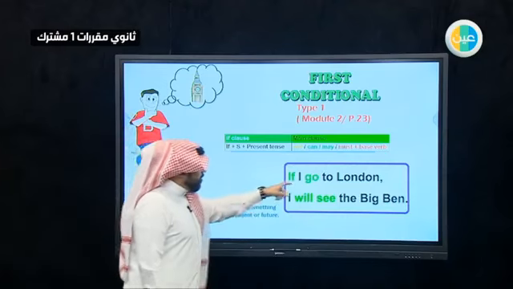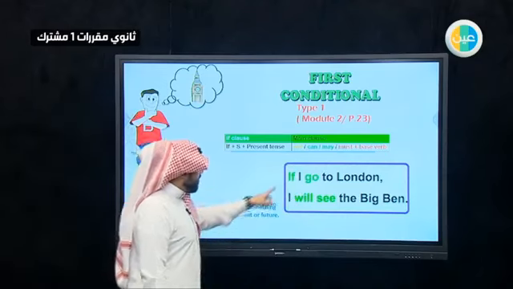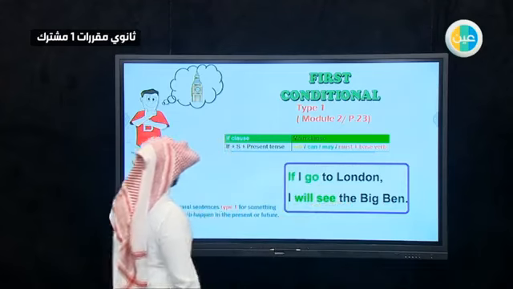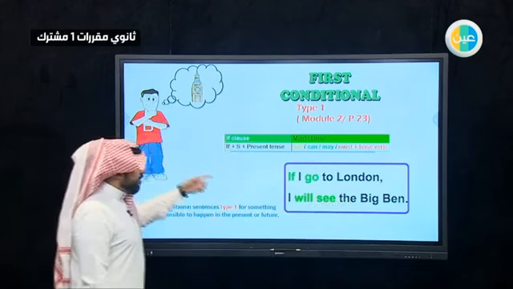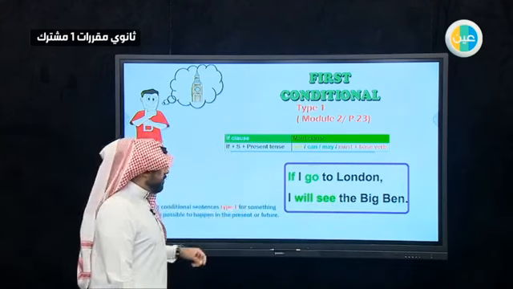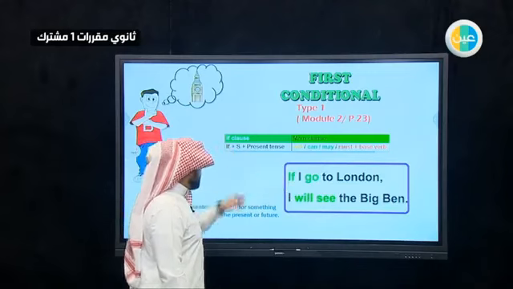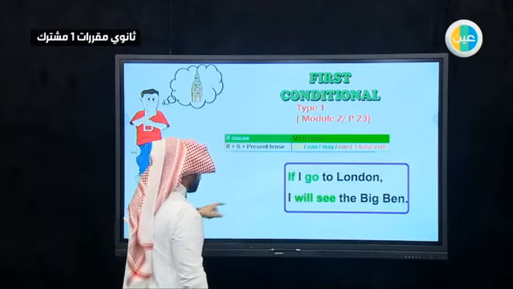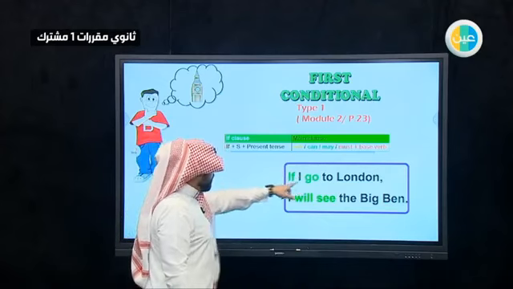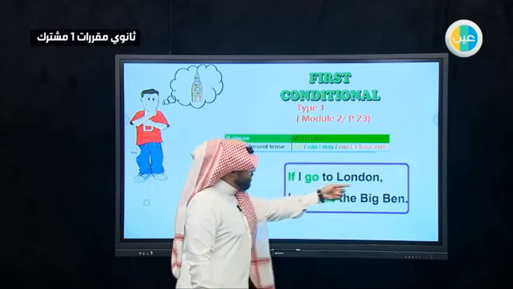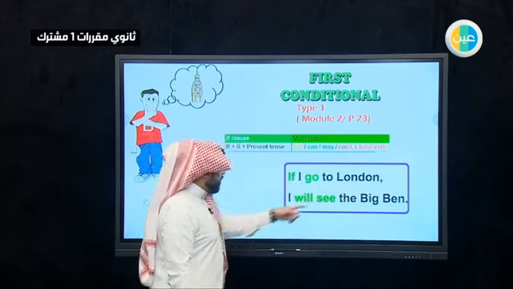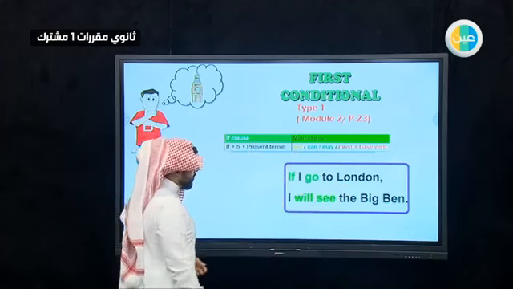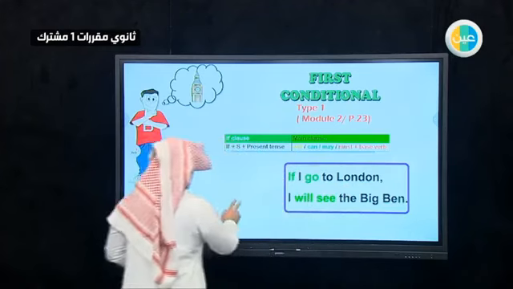So look at this example. If I go to London, I will see Big Ben. He was thinking about it, so he's not sure about it. It starts with if, as you can see here, and then I, and then go in present tense, then continue the sentence, comma, I will see. So he's talking about something in the future, and then the result.